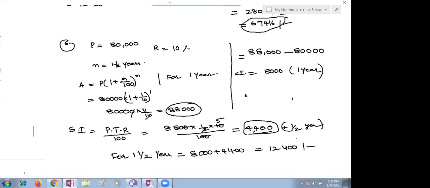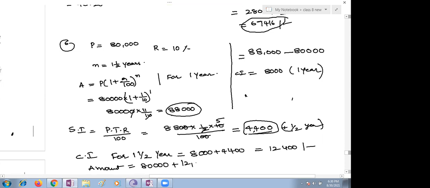This interest you have to add with 80,000. 80,000 plus 12,400. What is the amount? 92,400. This is for compound interest for the year. Now you need to find the amount. Earlier amount is 80,000 plus interest 12,400, that is 92,400. This is one bit.